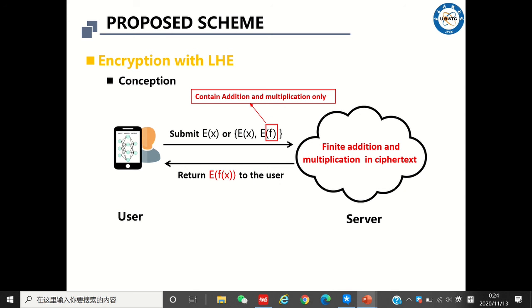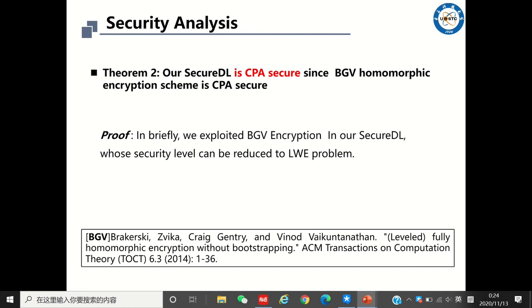In the inference process, once the user submits its encrypted query request to the cloud, the server performs the preset operations of the outsourced model and returns the corresponding encrypted inference result to the user. In this paper, we adopt BGV homomorphic encryption to implement all the inference, which is widely proved to be CPA secure.